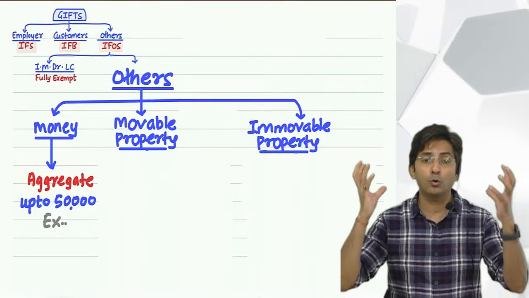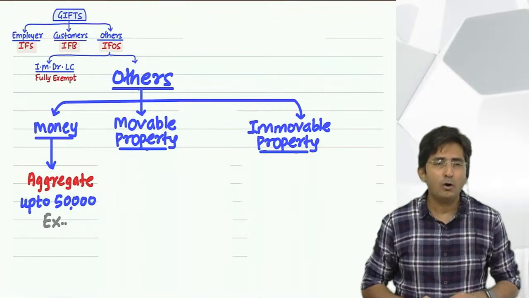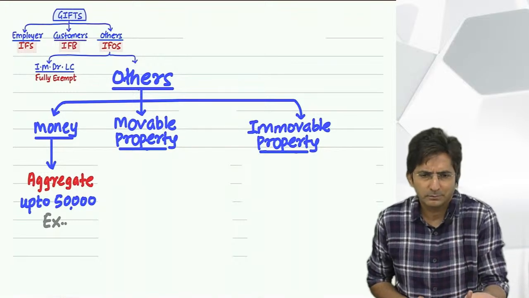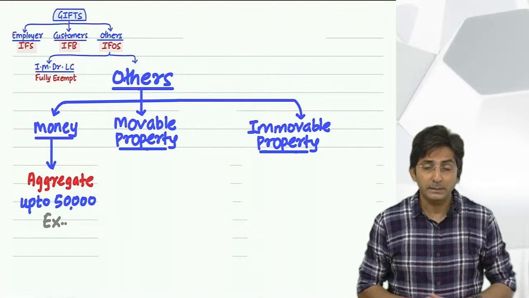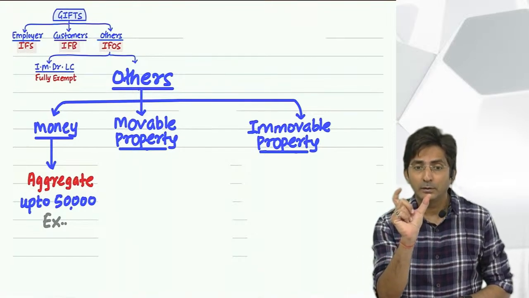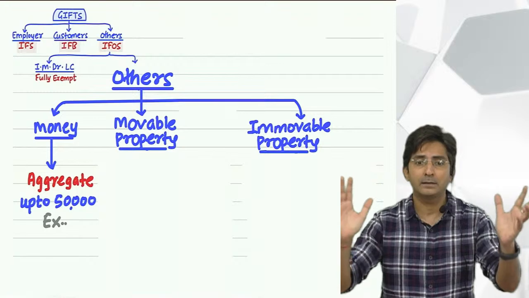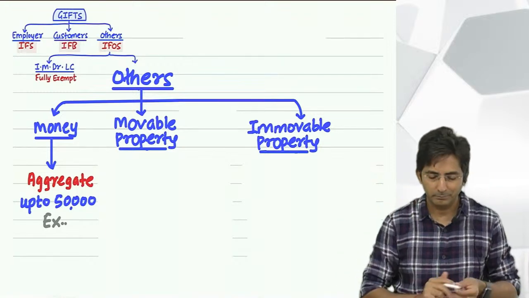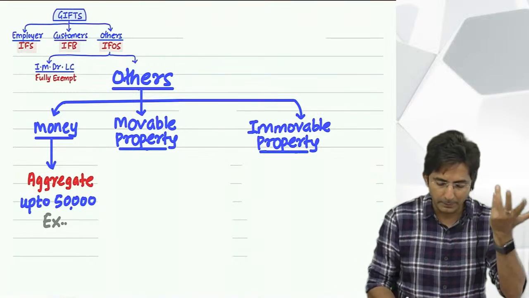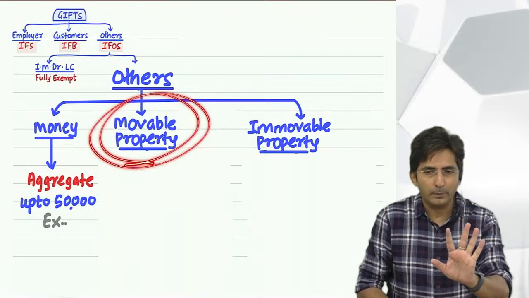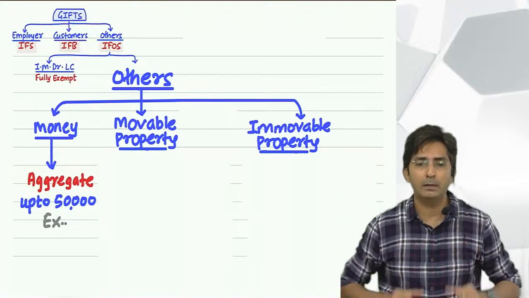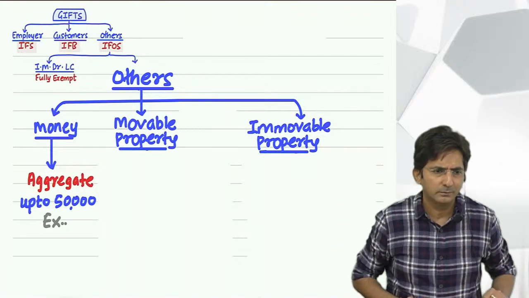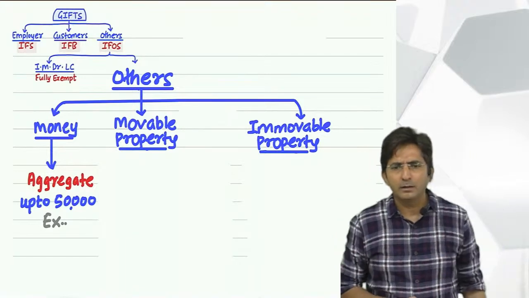But tell me now, it is like this. I had purchased a gold of 1 lakh. For that I paid only 10,000. So what is the benefit which I am getting? See, you have to calculate the benefit amount. So for a gold of 1 lakh, see, gold is just an example. Don't buy hard gold. It can be any movable property just for the sake of example. So tell me, if a gold of 1 lakh market value, I am paying only 10,000, so what benefit I got?